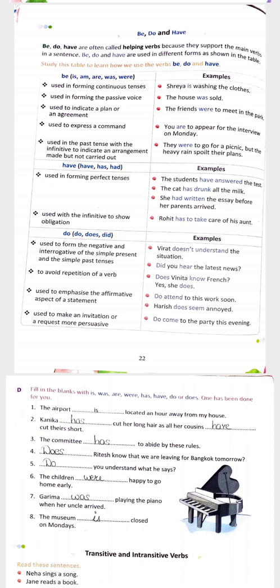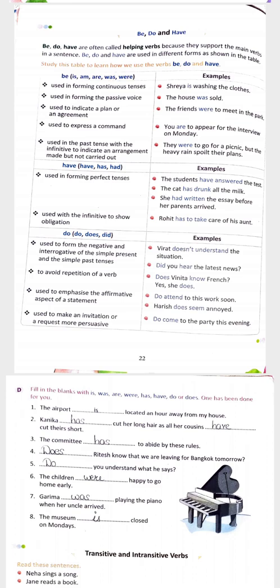Does Vanita know French? Yes, she does. So these are the examples. For that you just have to read this table because I have given you only a few examples from that table, but you have to read where we can use these kinds of verbs and what the examples of this are. Okay, and the last we will use here the transitive and intransitive verbs.